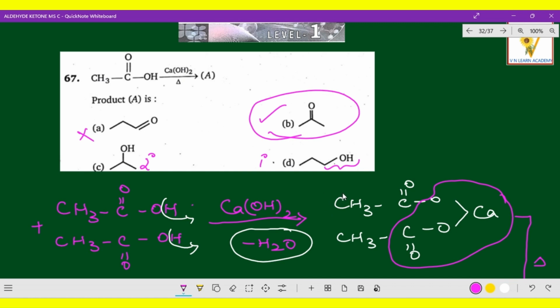How do we analyze such kind of questions related to this point? A carboxylic acid combined with a strong base, you are getting salt and water. Alright. So from the salt, you get the keto group. Alright. Now come on, let us go to the next question.